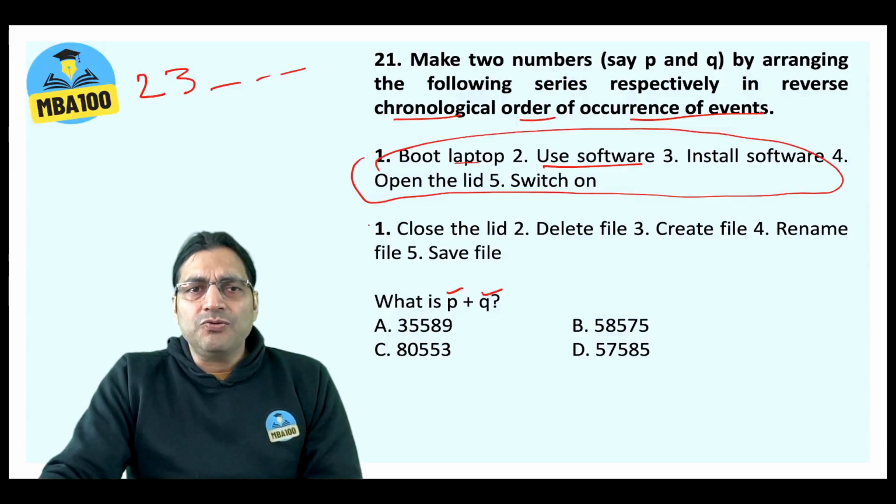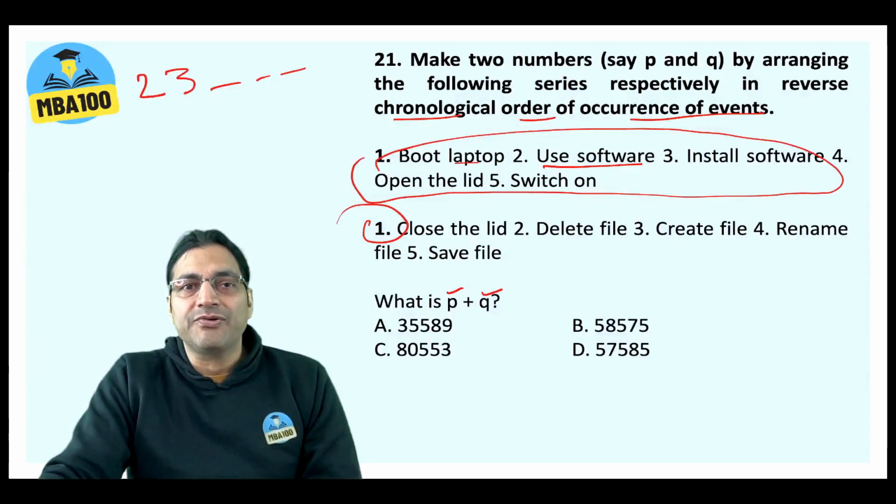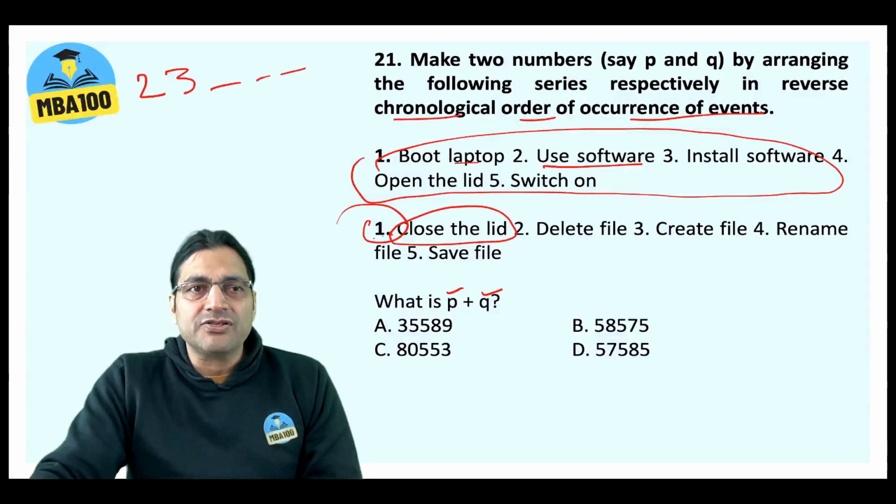Now when it comes to this group: close the lid, delete file, create file, rename file, save file. What is the last thing that you would be doing? The last thing would be closing the lid. You have already done everything in your laptop, so ultimately you will be closing the lid. So the last thing would be 1. In reverse chronological order, it will start with 1.